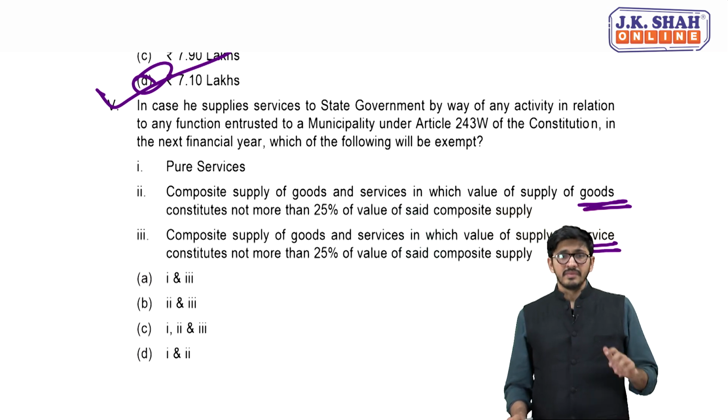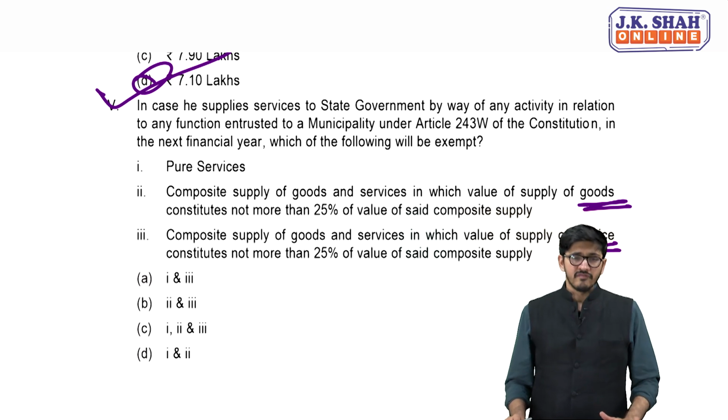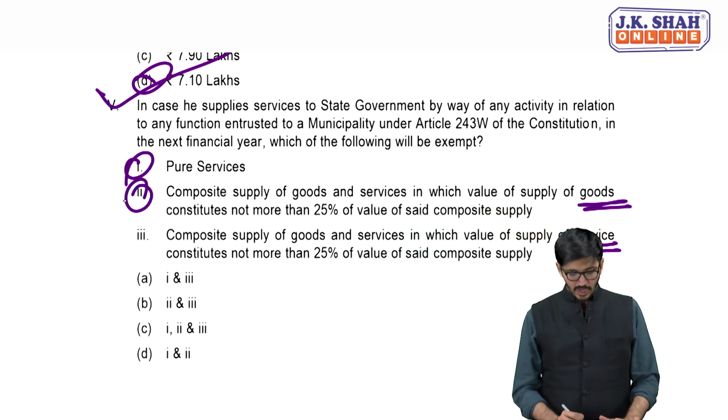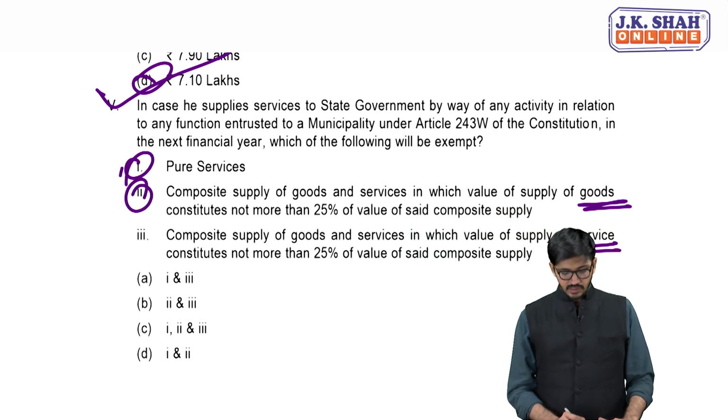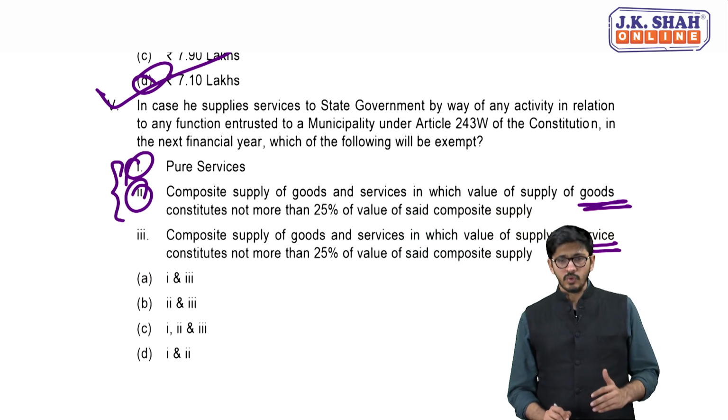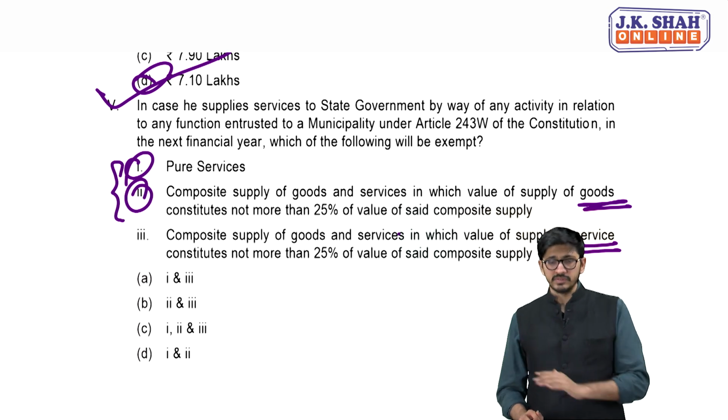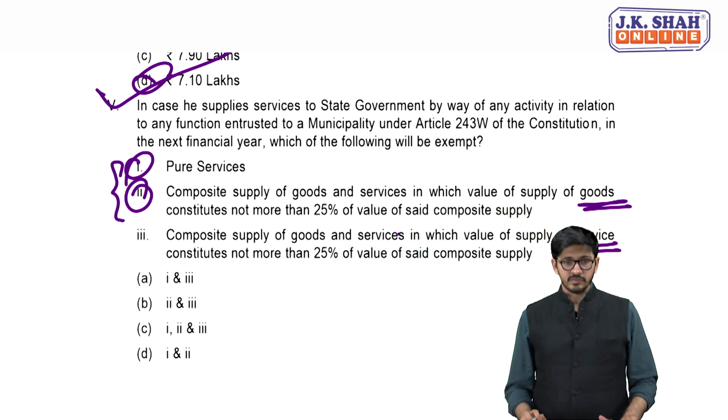That means the goods portion should not exceed more than 25% of the value of the said composite supply. So which is why option 1 and option 2 are the services that he can provide which are exempt. So which is that option, my dear friends? Tell me. Absolutely right, the D1.